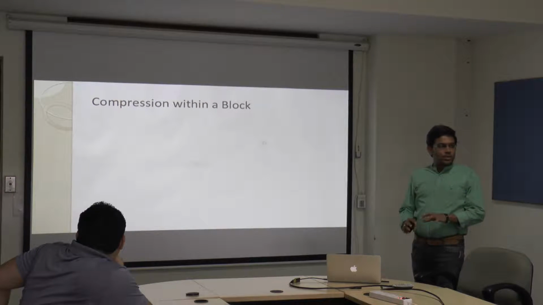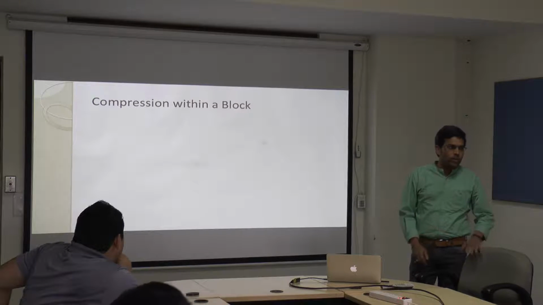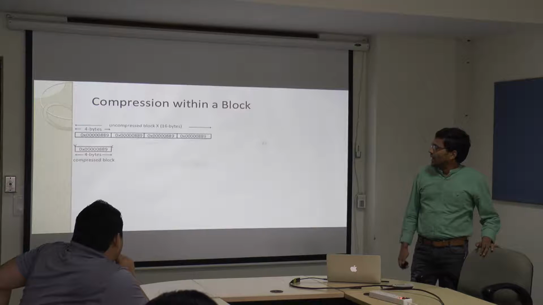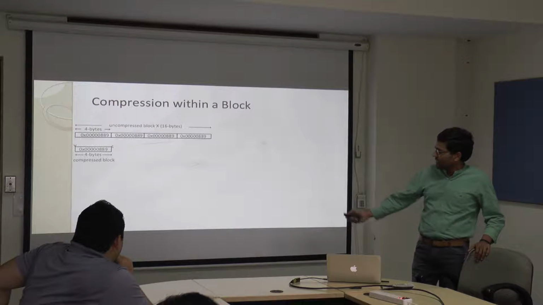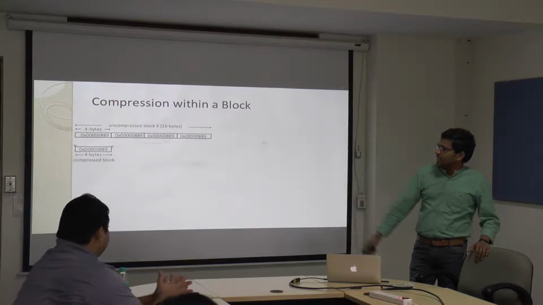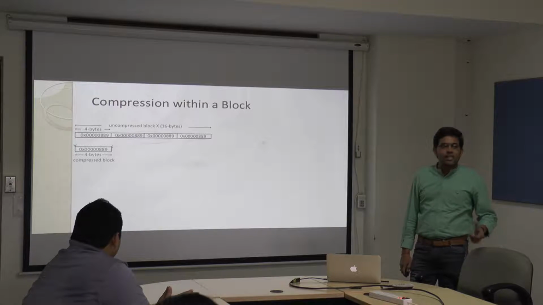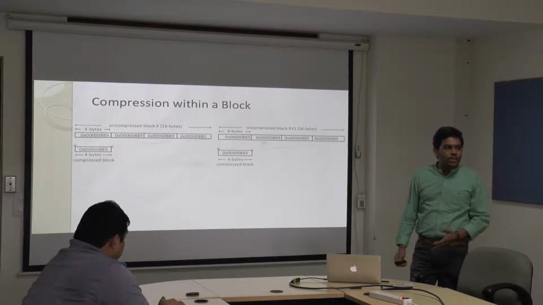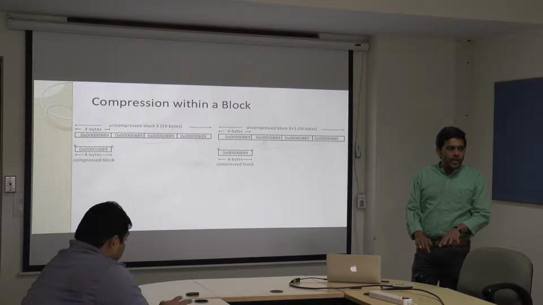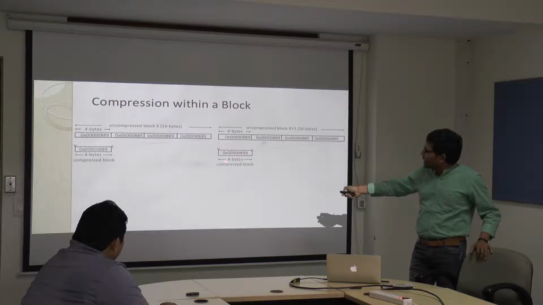So far the current compression techniques focus on compressing the data within a block. If I have an uncompressed block X, which is 16 bytes and has this repeated data, then I can compress that into a single 4-byte value, so I can save 12 bytes of space. And assume that the next block, uncompressed block X plus 1, also has the same data. According to my BDA technique or any of the current techniques, that is again compressed into another 4 bytes.